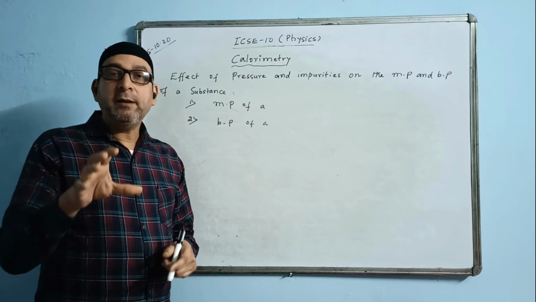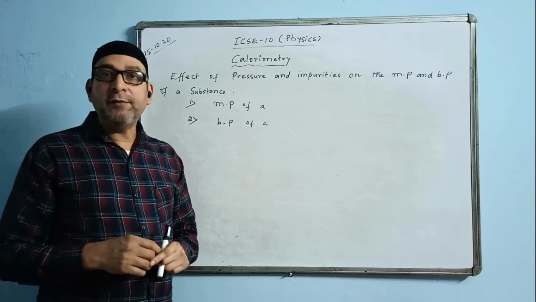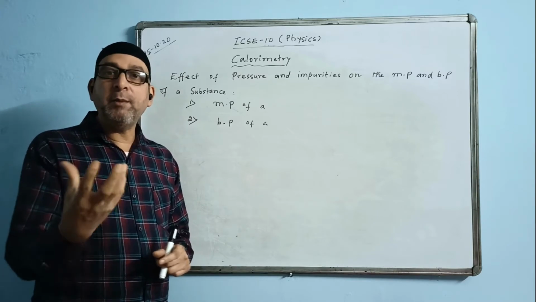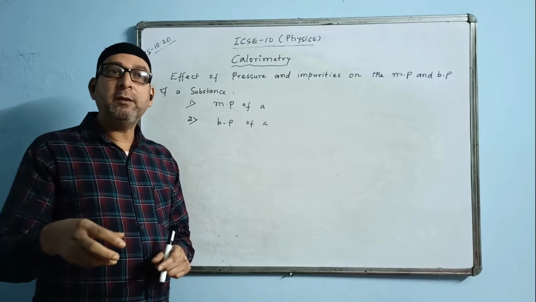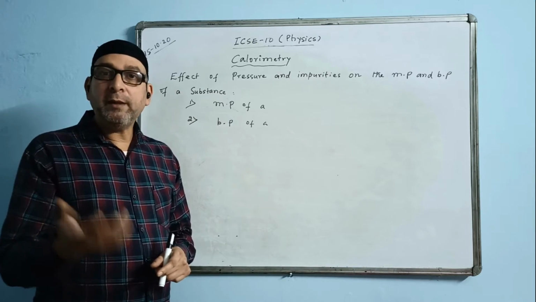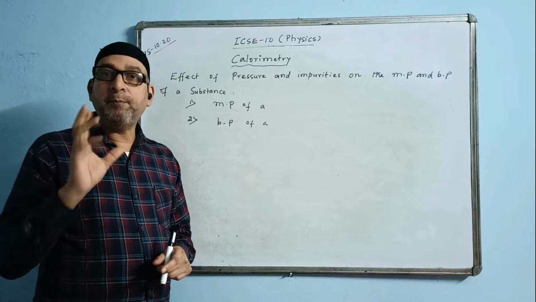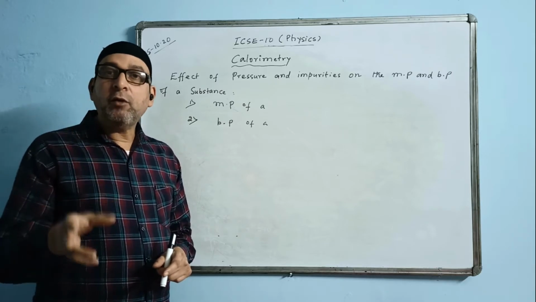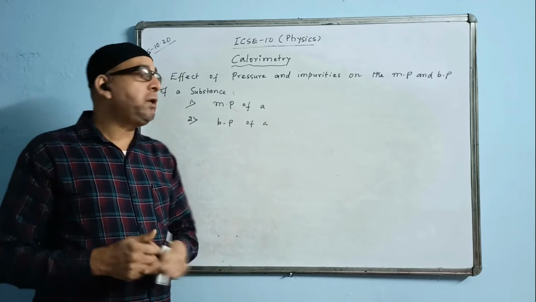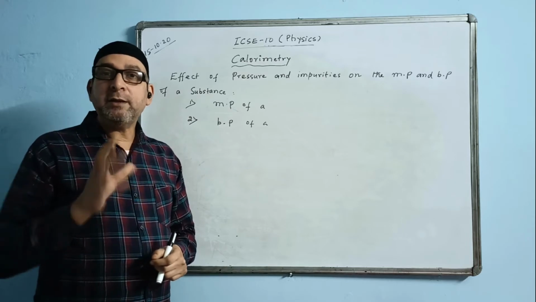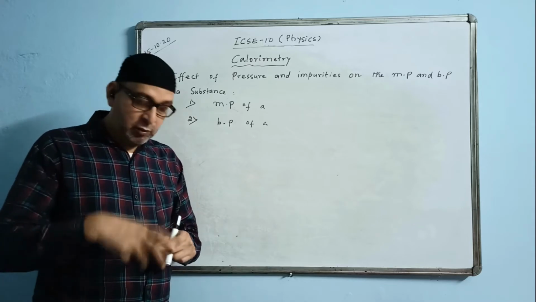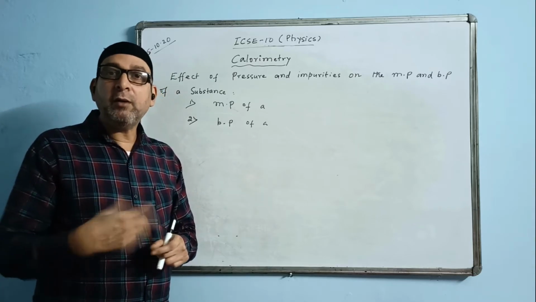Making a cup of tea takes longer than just boiling a cup of water. We say tea because when we make tea, we add all those ingredients, milk, maybe the tea leaves, and then we boil the water in order to make a cup of tea. That takes longer time. Making pulses, the dal, takes longer time as compared to just boiling water. Because the impurities are there, they raise the boiling point of that water. So the water will contain more heat, and in order to contain more heat, it will take longer time.